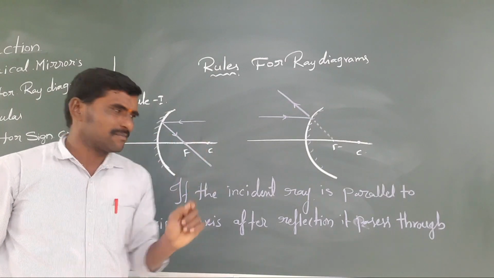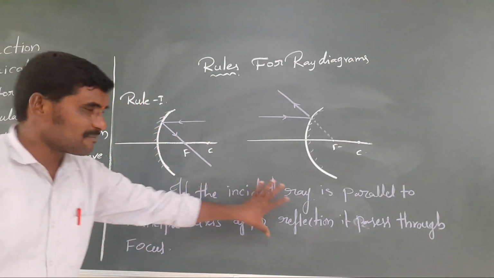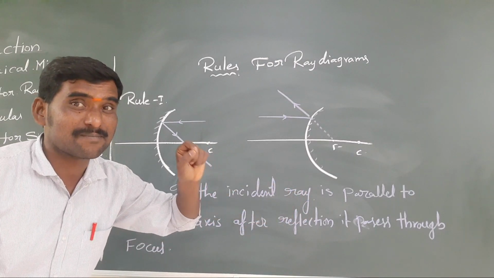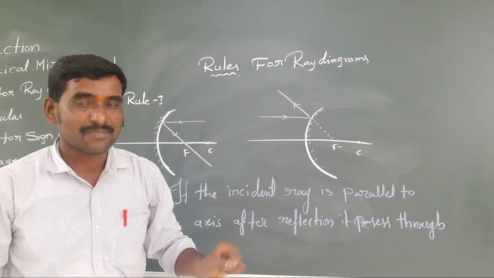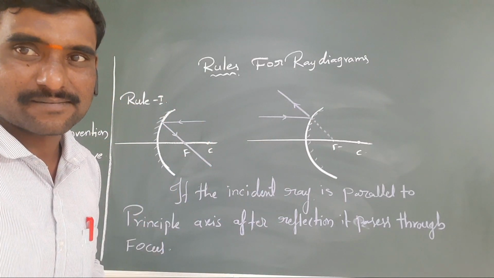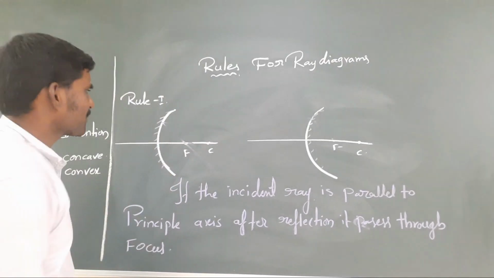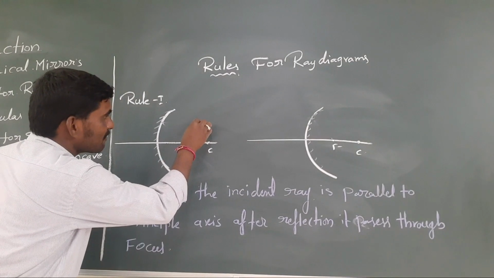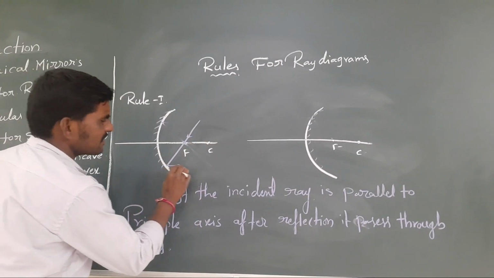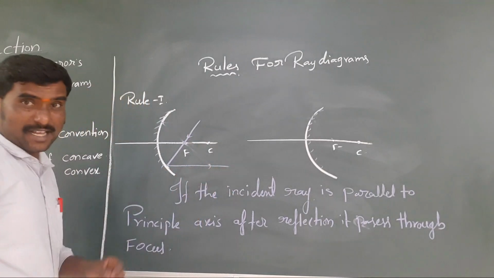Second rule, rule number 2, vice versa, quite opposite. If the incident light ray passes through the focus, after reflection it is parallel to the principal axis. See, if the incident light ray passes through the focus like this, after reflection it is parallel to the principal axis.